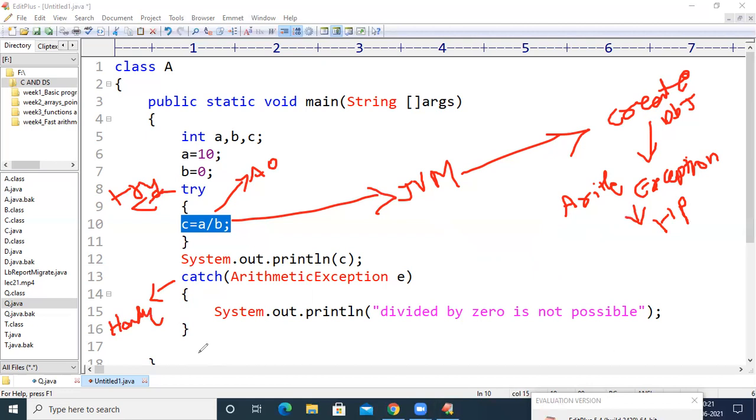Now the program will not terminate suddenly. When there is an exception here, then the respective try block and catch block will get executed. Okay, now I think it is clear.